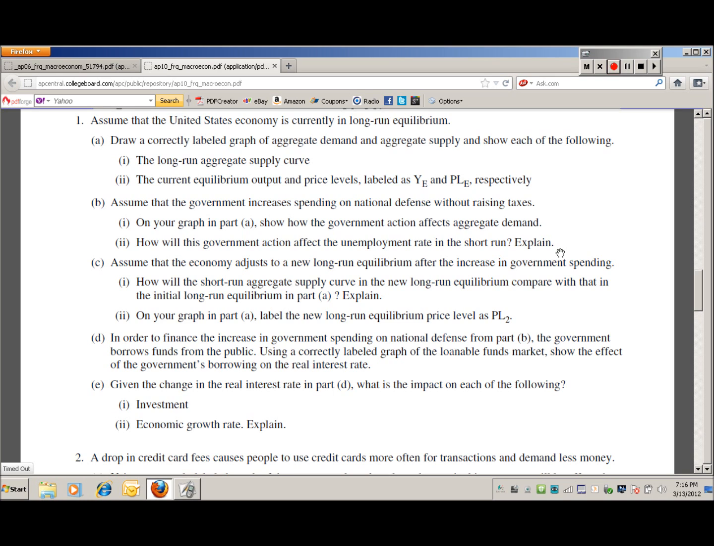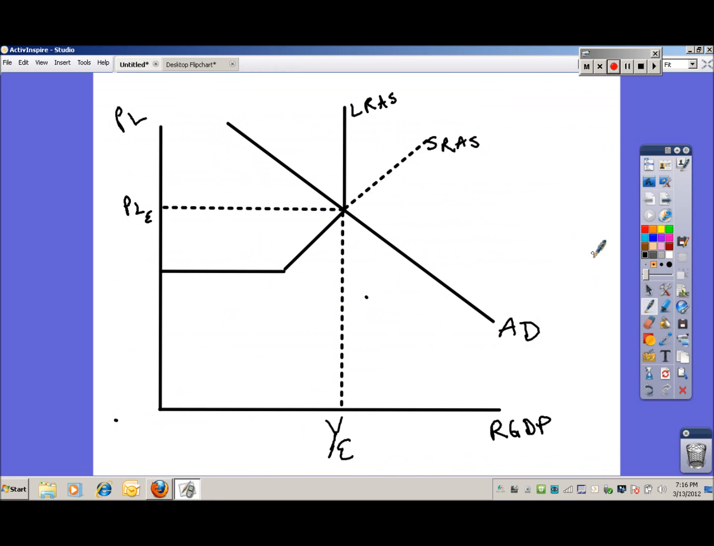Assume that the government increases spending on national defense without raising taxes. Well, remember, the factor that changes aggregate demand is everything that creates real GDP. Remember what real GDP is. It's C plus I plus G plus NX. Consumption plus investment plus government spending plus net exports.